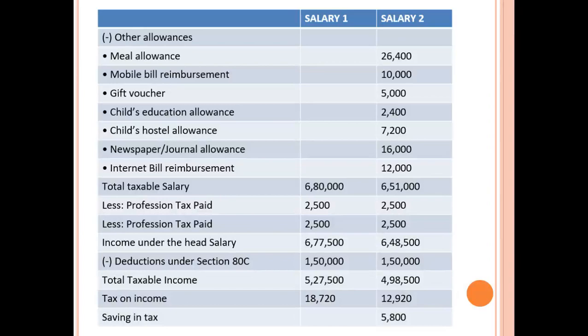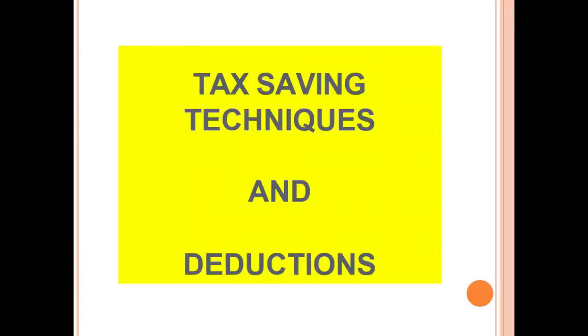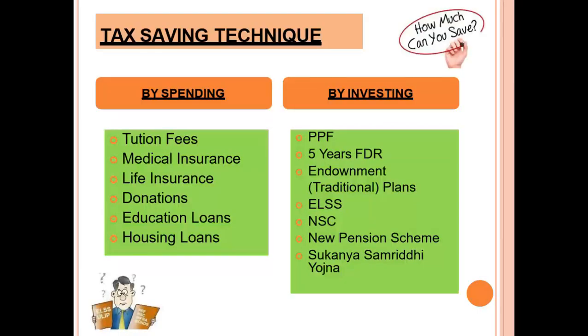12,920. So, simple way, when you will have your gross salary less and have allowances which are eligible for tax reduction, you tend to save your taxation. Let's see the second process. Tax savings. How can I have a tax savings under deduction method?